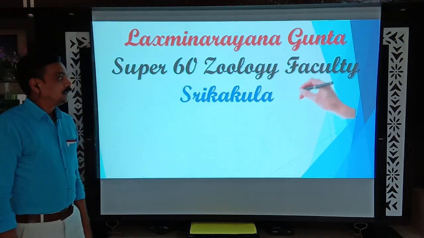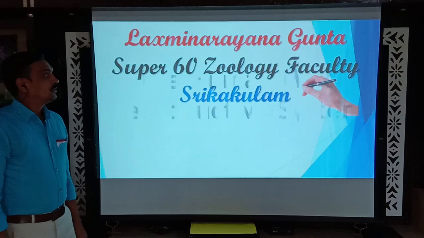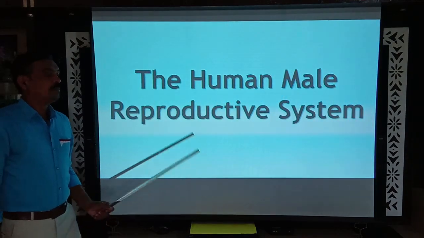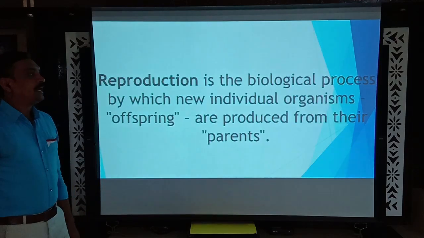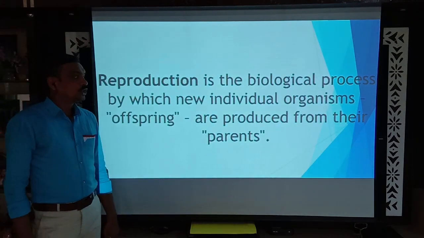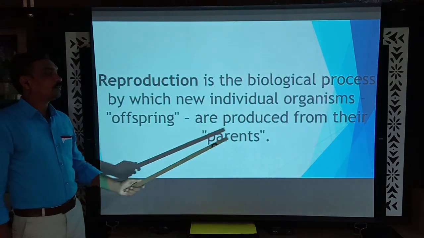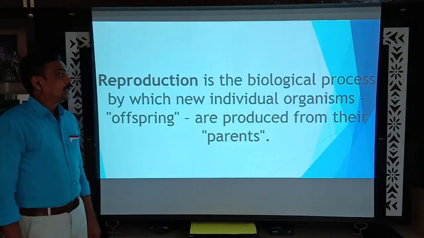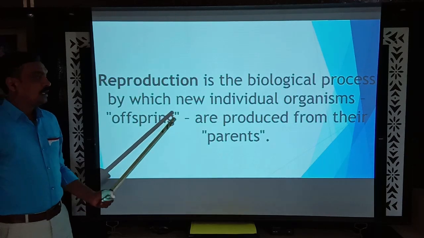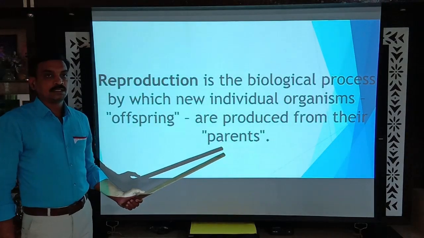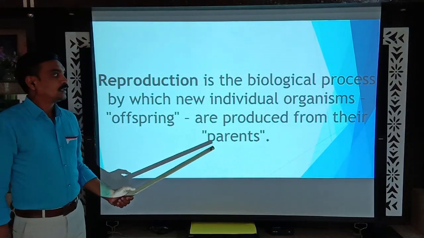And today we are going to discuss the human male reproductive system. Reproduction is the biological process by which new individual organisms are produced from their parents. New individual organisms, which are called offsprings, resemble the parents in many aspects.